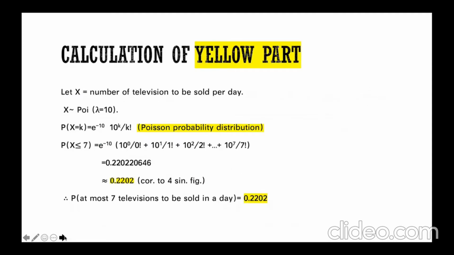As for the calculation of the yellow part, we need to let x be the number of televisions sold per day. Using the formula of the Poisson distribution, because the mean rate is 10, lambda is equal to 10. We want to calculate the probability of at most 7 televisions sold in a given day, so x should be less than or equal to 7. Plugging 0 to 7 into k respectively, and then adding them up, we get the answer of the yellow part is 0.2202, correct to 4 significant figures. If you want a more accurate answer, you can save the answer into your calculator.